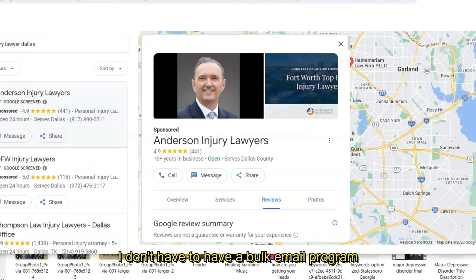I don't have to have a bulk email program to send out to 1 million people. You need a bulk email program if you have a lousy offer. I could probably send out 10 emails like that, and I'm probably going to get a response one way or the other. Okay, so that's the idea, the type of offer you have to send out using this type of thing. And you could just send the email out manually or DM them or something.